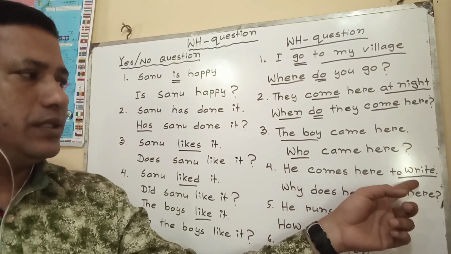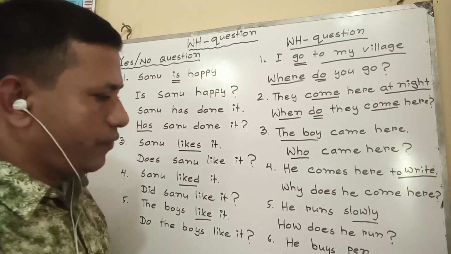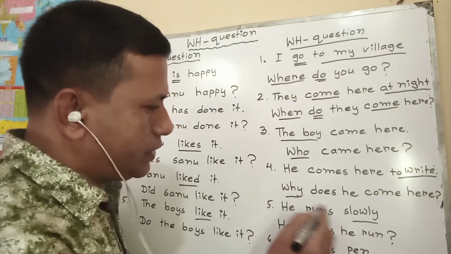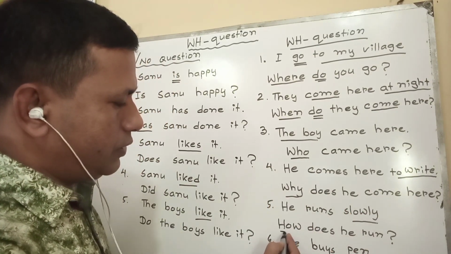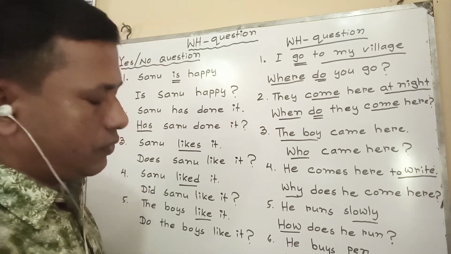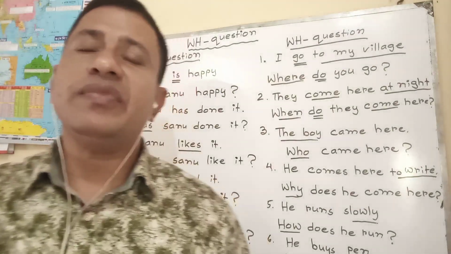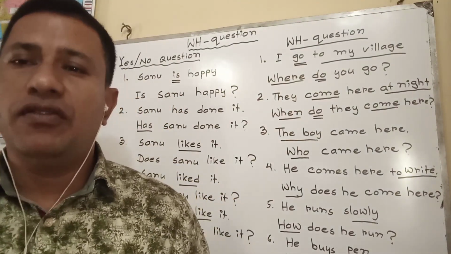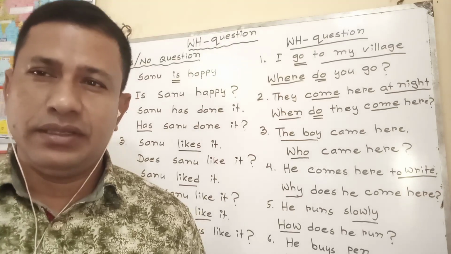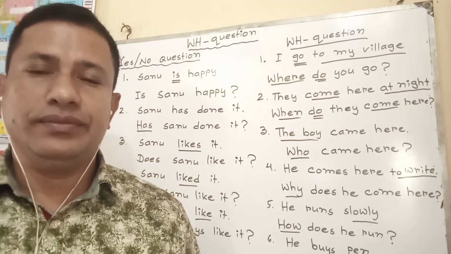If it indicates reason, why. If it indicates an adverbial word, how. If it indicates a thing, what. In this way, if it indicates distance, how far. If it indicates age, how old are you.